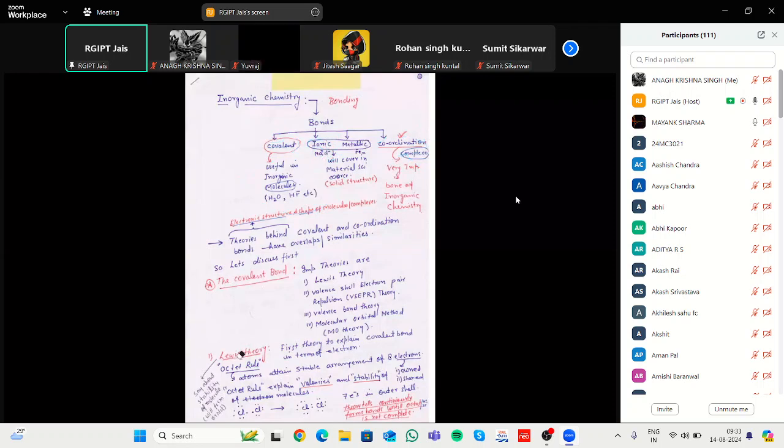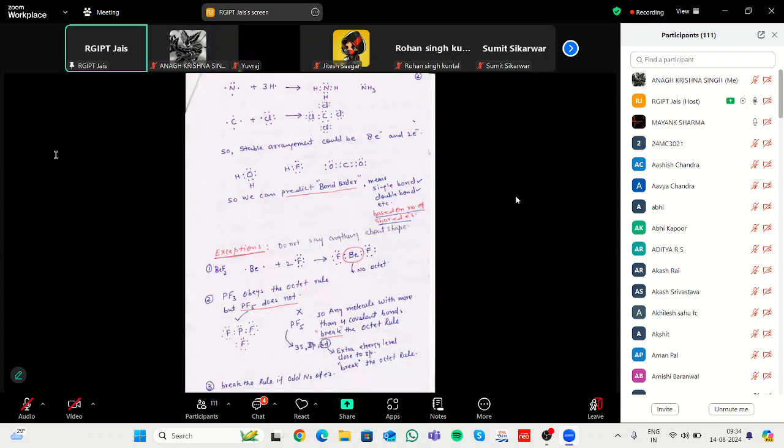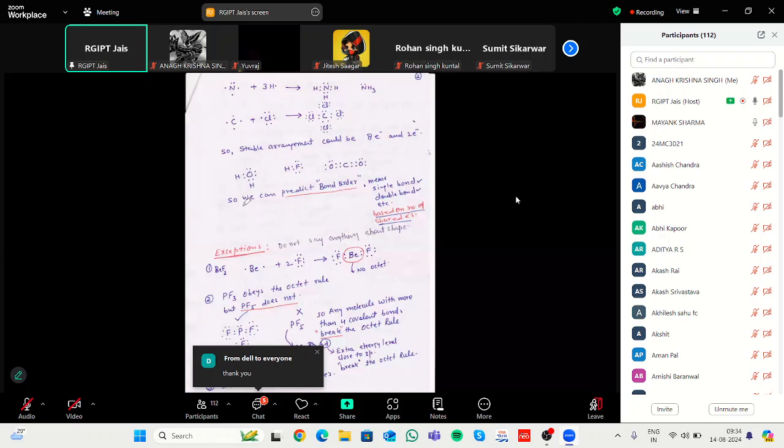The first theory is the Lewis theory, which tells about the octet rule. The octet rule means every atom has a tendency to complete its octet. Like in Cl2, one chlorine shares an electron with another chlorine. In ammonia, one nitrogen shares electrons with three hydrogens to complete its octet.